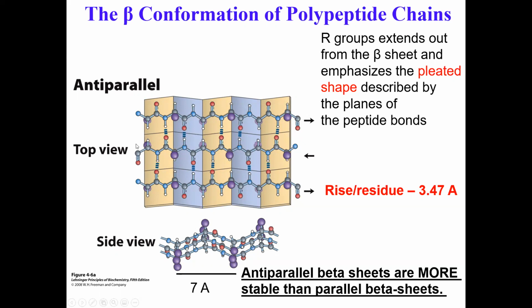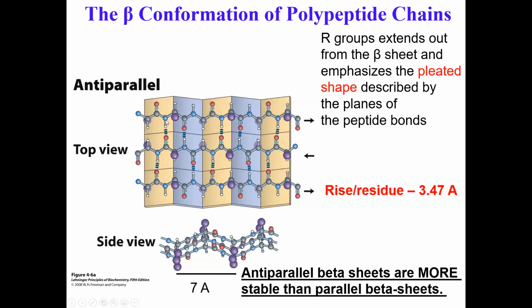And then it can go and turn around again, come back again. So you can see that the top strand goes one way, and below that the middle strand comes back. So that's why it's anti-parallel. And then the third strand at the bottom comes back again. It's going in the opposite direction from the strand that is just above. So this is the anti-parallel beta sheet structure.